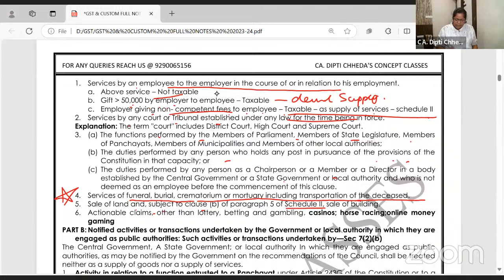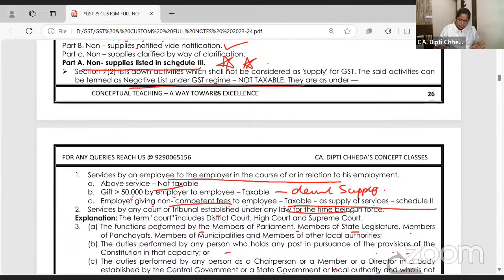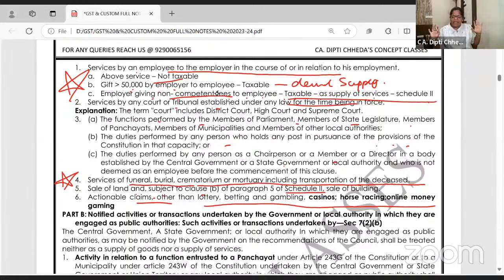फिर से देखो. अच्छा, what about actionable claims? Actionable claims, right to receive, right? So actionable claims are outside the purview of the GST except lottery, betting, gambling, casino. So ma'am, this is the all repetition. इसमें कुछ नया नहीं है. Can we ignore? Yes, ignore. Out of this, 2 things you remember. Employer to employee not taxable, employer giving gift to employee deemed supply, non-compete fees deemed supply, and burial services. Baki, just read it once and leave it.